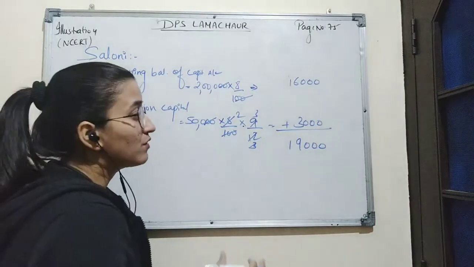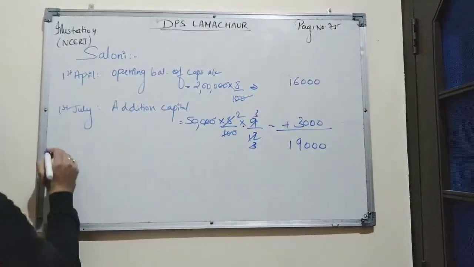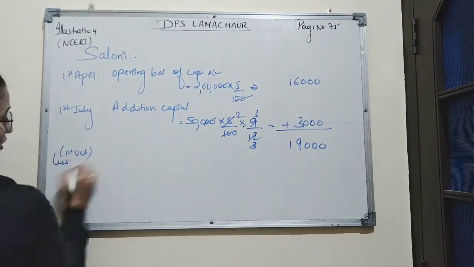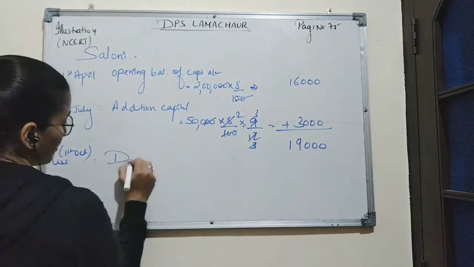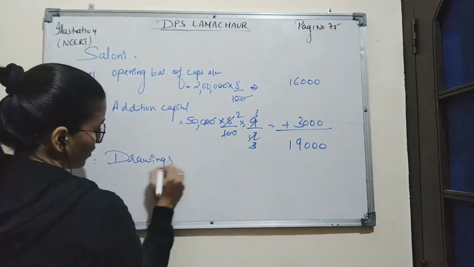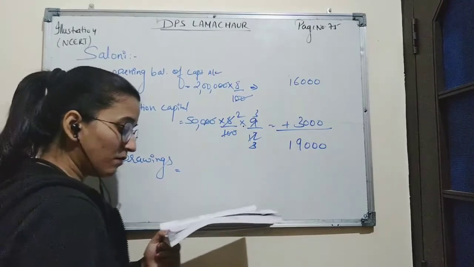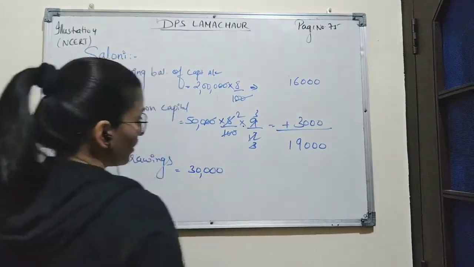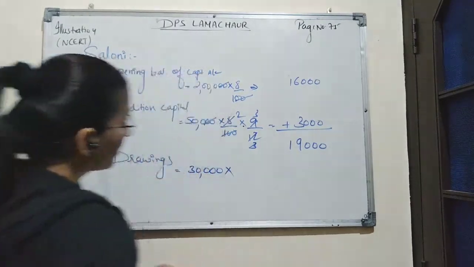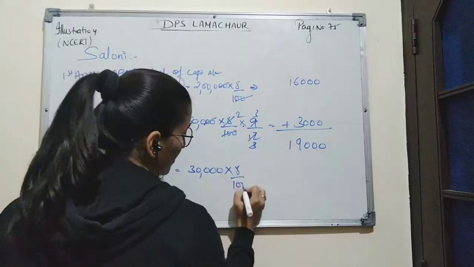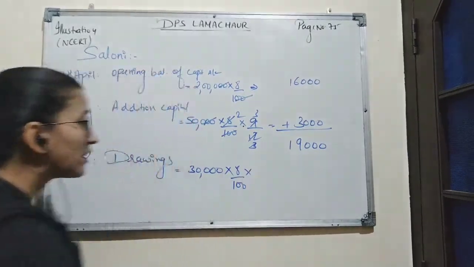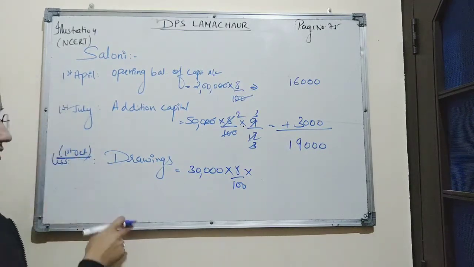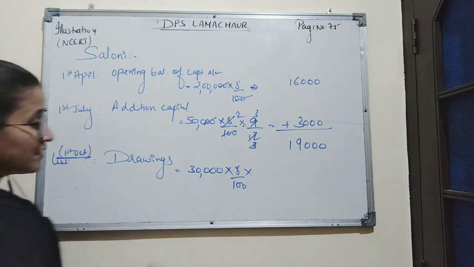But according to the question, on 1st October 2016, Saloni withdrew 30,000. This amount has been withdrawn from the capital account, so we will subtract interest on these drawings. The amount withdrawn by Saloni was 30,000. Rate of interest on capital is 8%, and it will be calculated for the time period of 6 months, which is from 1st October to 31st March.